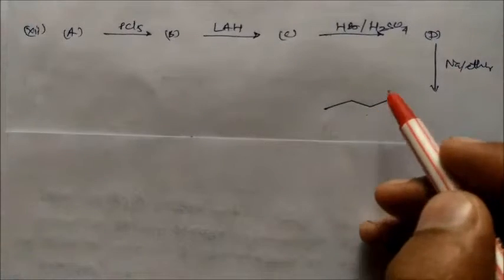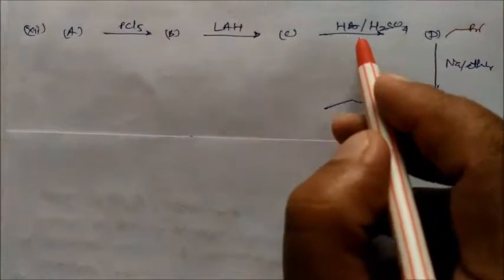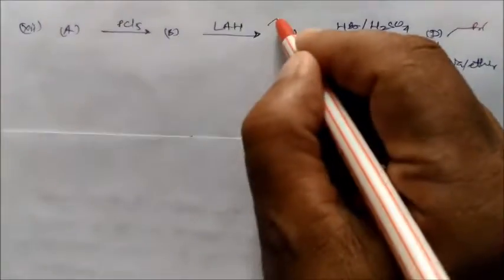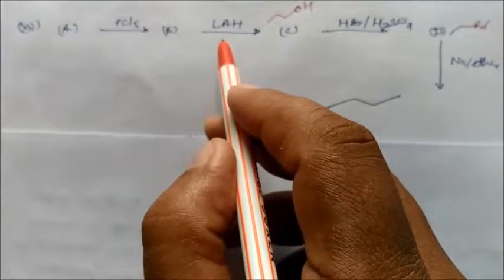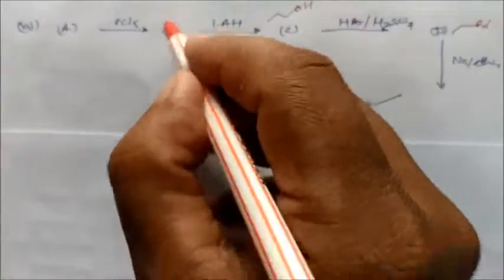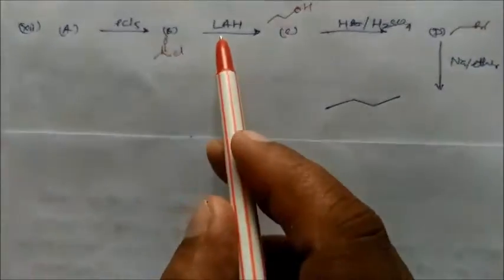So in this reaction we have the final product butane. Okay, so from butane we have to take it. So the reagent is sodium ether. So this has been taken from the Wurtz reaction. So in this case D must be your Br, so ethyl bromide, and ethyl bromide is forming from HBr and H2SO4. So if you go by retrosynthesis, this must be your alcohol, and alcohol is formed from the lithium aluminum hydride. So this B must be your COCl.